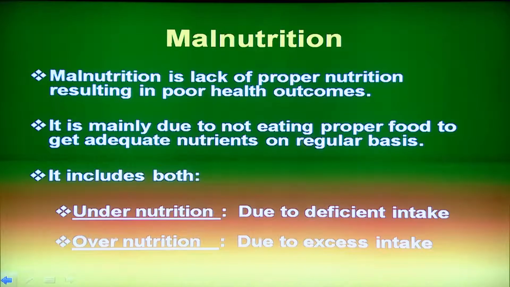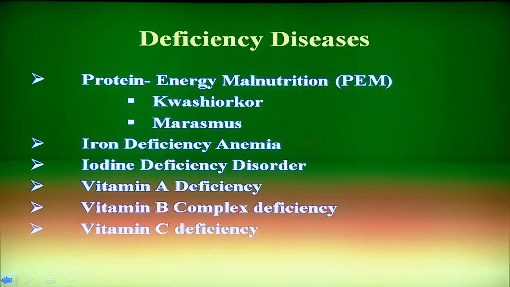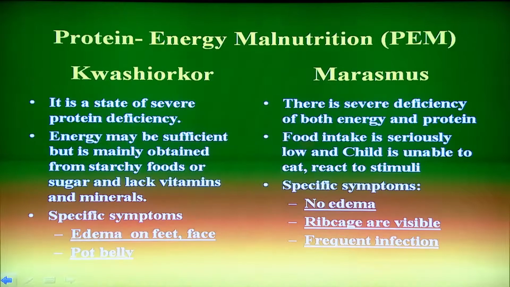Now, we will discuss in this lecture the deficiency diseases. Protein energy malnutrition, which is popularly known as PEM, of which the types are Kwashiorkor and marasmus. Iron deficiency anemia, iodine deficiency disorder, vitamin A deficiency, vitamin B complex deficiency, and vitamin C deficiency. Briefly, we will learn one by one. First, we will learn about the protein calorie malnutrition. As I told you, Kwashiorkor and marasmus are two major types of PEM.